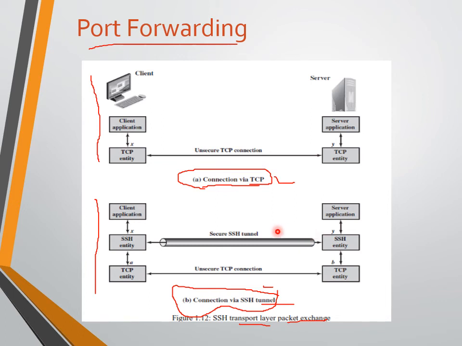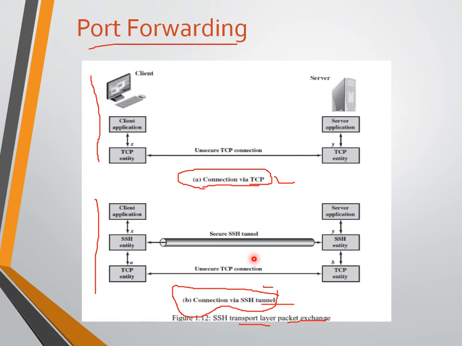So we are adding one more secure channel, that is the secure SSH tunnel, with TCP port numbers A and B respectively for client and server. A secure SSH tunnel is established over this TCP connection.